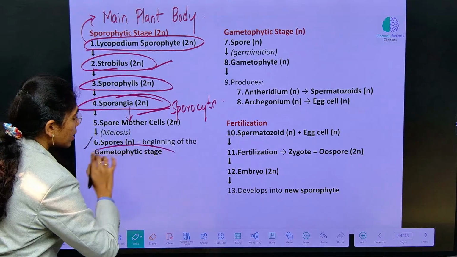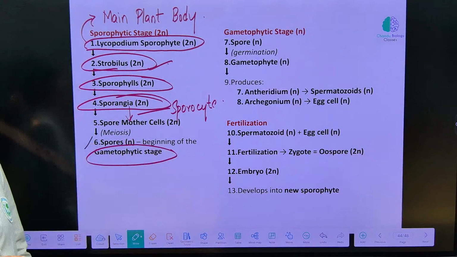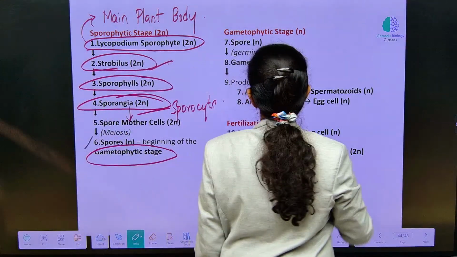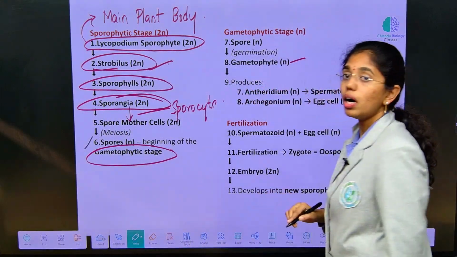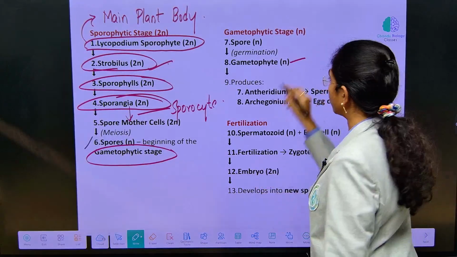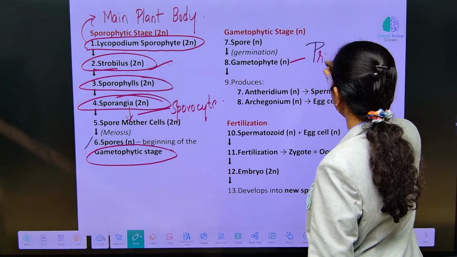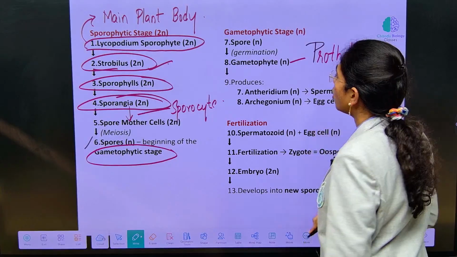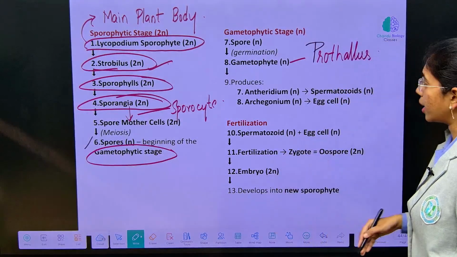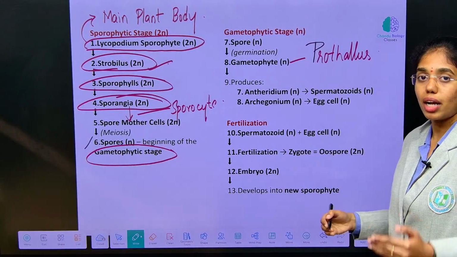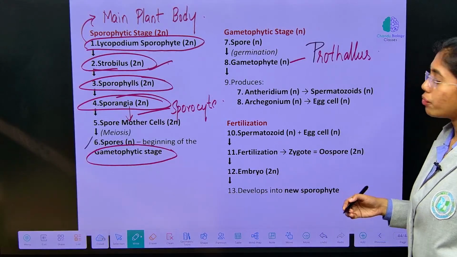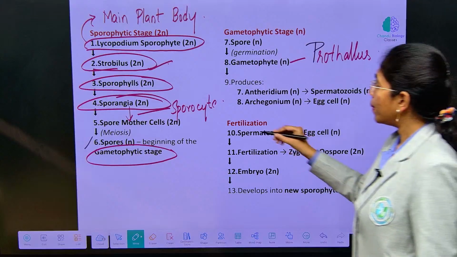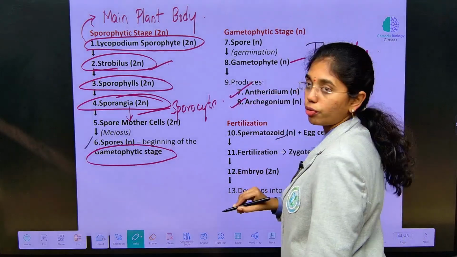From here the gametophytic stage will start. The spore on germination will first develop into a primary gametophytic structure known as prothallus. Prothallus will further differentiate and develop into a mature leafy gametophyte, after which it will bear the sex organs, both male gametophyte and female gametophyte.